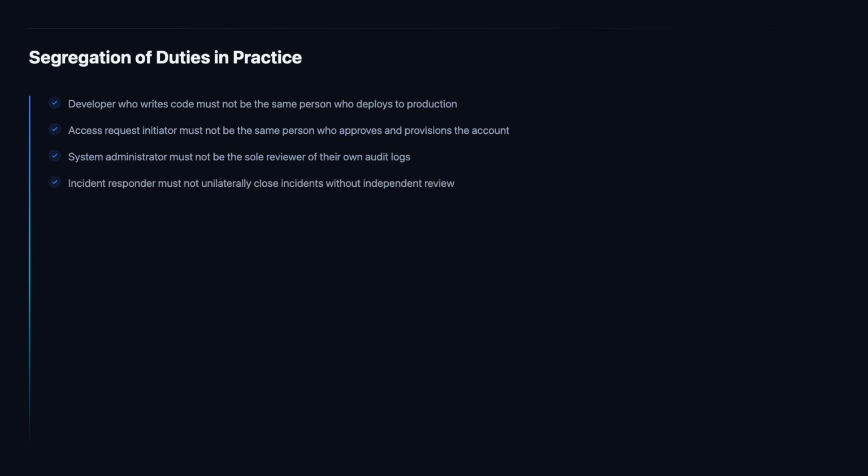Incident management requires segregation between those who respond to incidents and those who review whether the response was appropriate and complete. When a single analyst can both manage and close an incident without independent review, there is a risk that incidents are closed prematurely, that lessons are not extracted, or that the closure decision reflects convenience rather than genuine resolution. A second-level review before closure, by a manager, peer, or separate security operations function, creates the independent check that A.5.3 requires. Let us bring together the essential points from our exploration of control A.5.3.